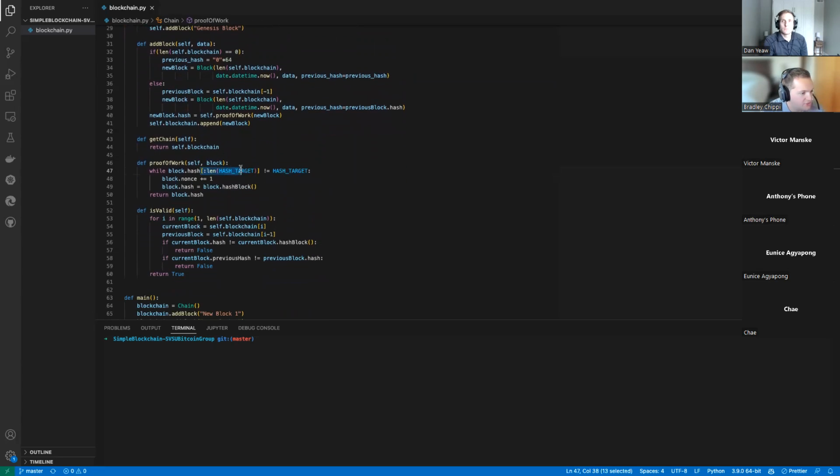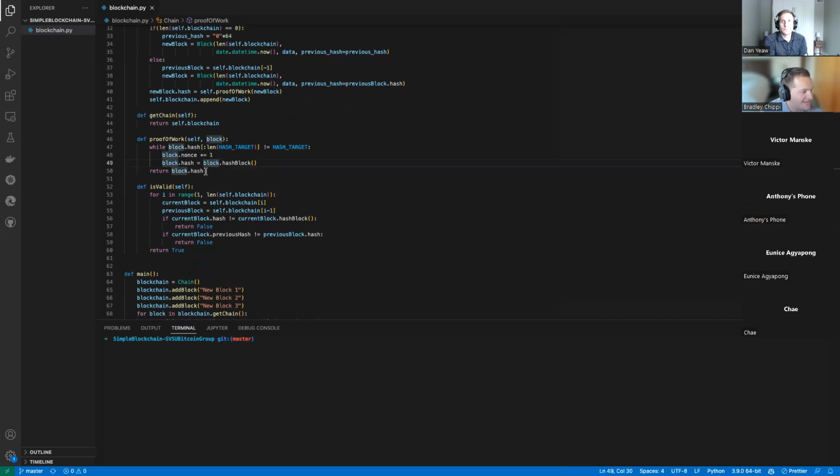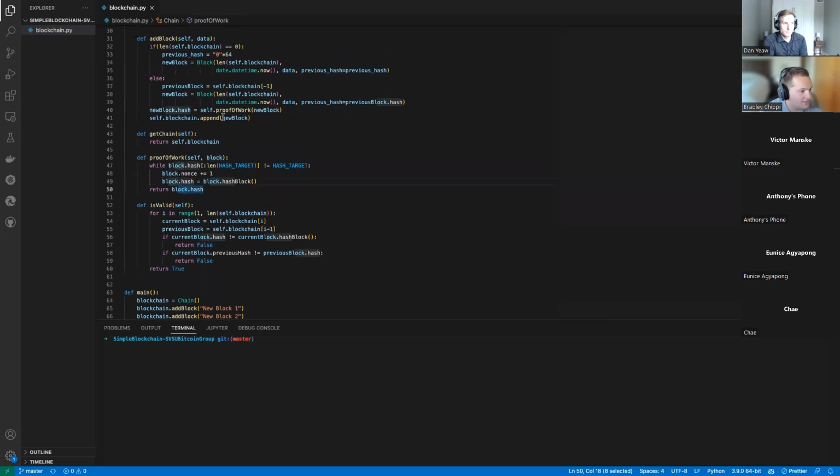And we're just going to keep doing that until the output of the hash function begins with 4 zeros. We're just going to keep doing that over and over. And you saw in that one demo, we were getting up to thousands, millions before we hit that. And once we have that valid hash that begins with 4 zeros, we're going to return that hash. And that's where we saw that in the add block method.